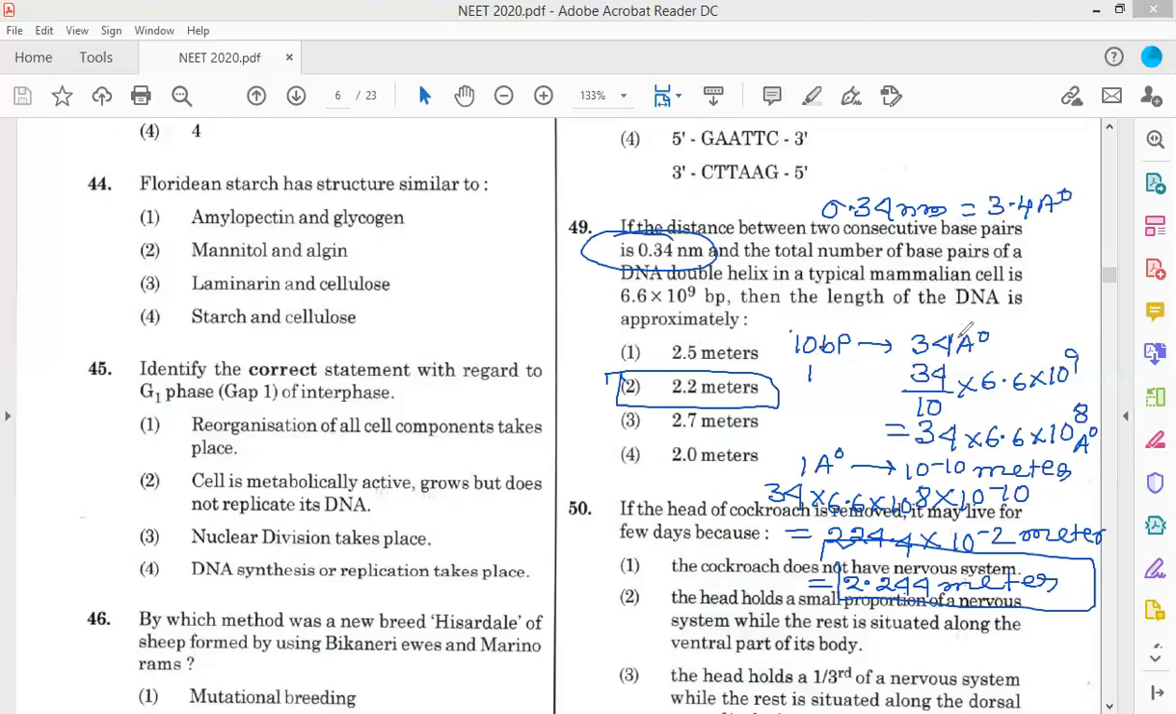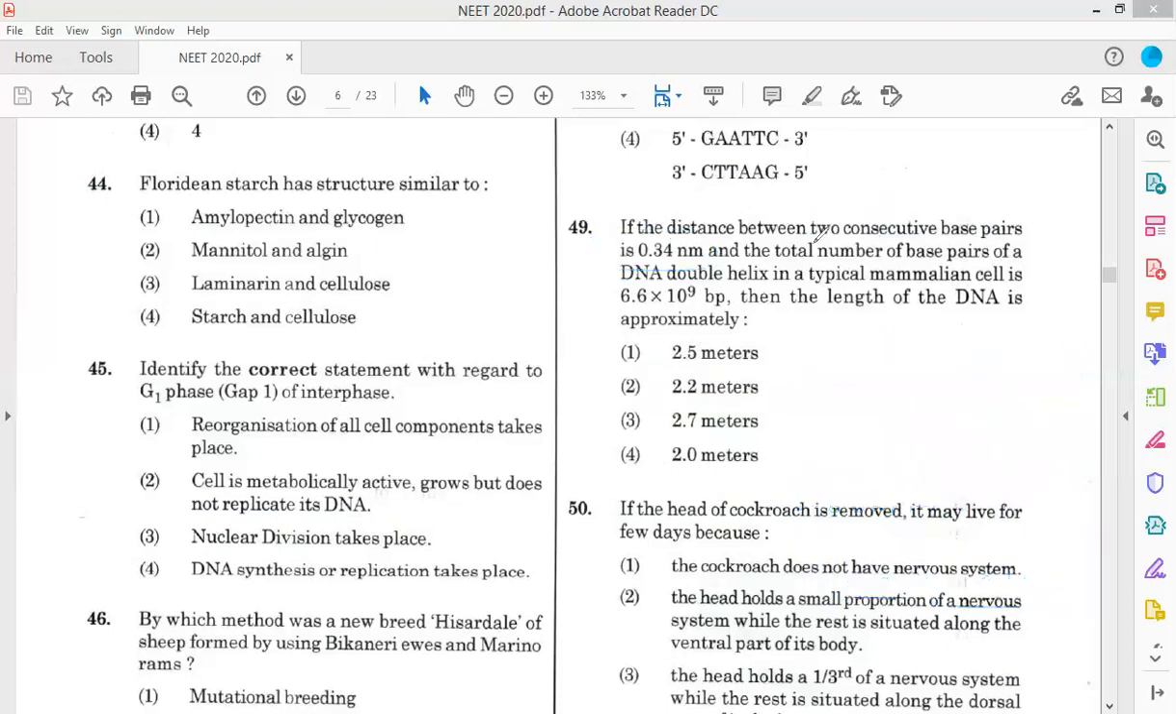And for 10 base pair it will be 34 Angstrom. So the answer is option 2. Now come to the next question, question number 50.